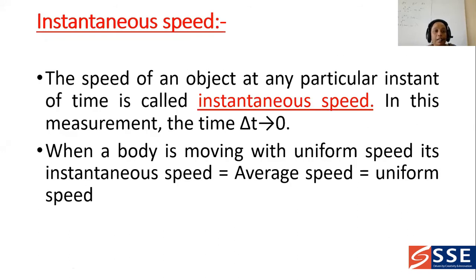And next, instantaneous speed. So instantaneous speed ante emi? The speed of an object at any particular instant of time. So ఏదైనా particular time తీసుకున్నప్పుడు దాన్ని మనము instantaneous speed అని చెప్పొచ్చు. And time can be taken as delta t tends to 0. So when a body is moving with uniform speed, then its instantaneous speed is equal to average speed. So oka body anedi uniform speed lo move avutu unte, then we can say that it is equal to average speed.